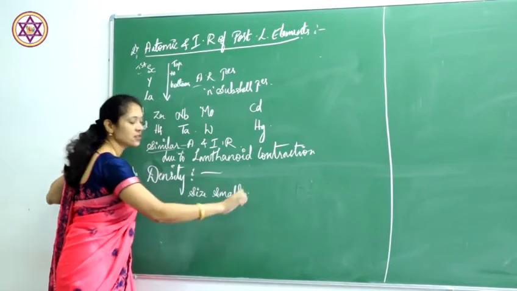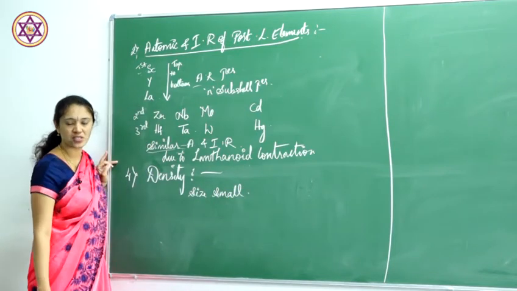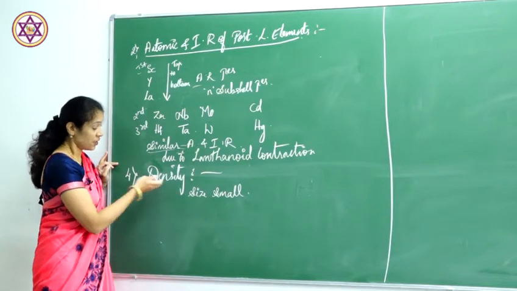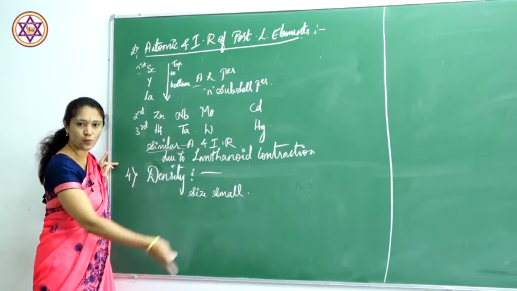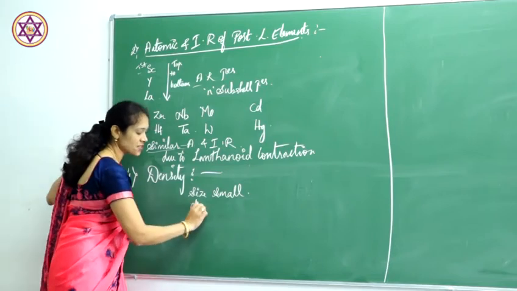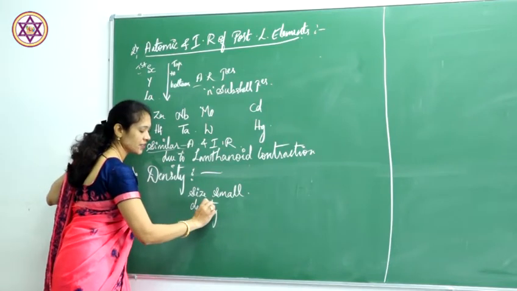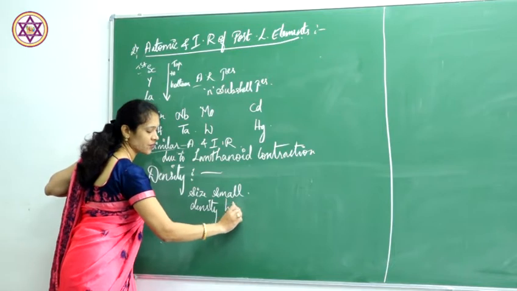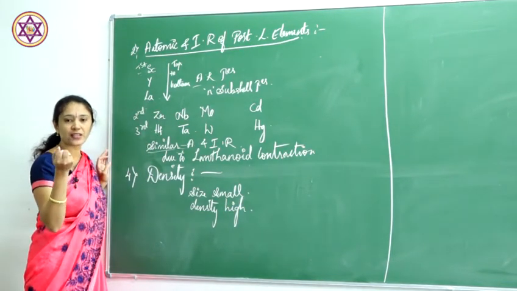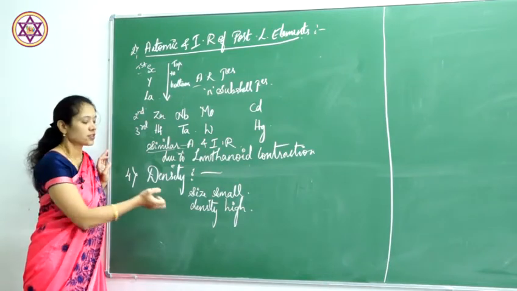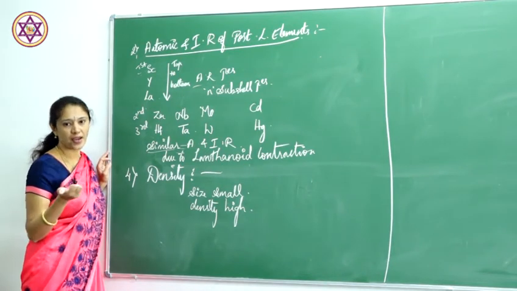They have the smaller size in post-lanthanides, I am speaking about the post-lanthanides. The size is small. So, what happens to the density? Density becomes high. Why? The atoms will be arranged very tightly. Therefore, the density becomes very high.